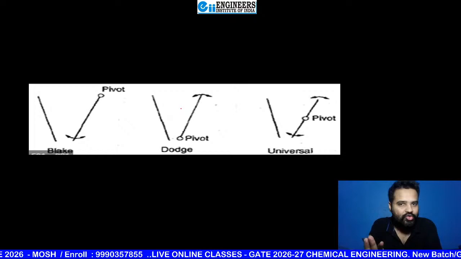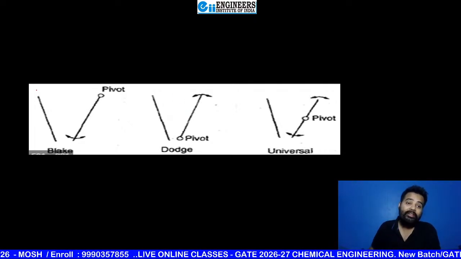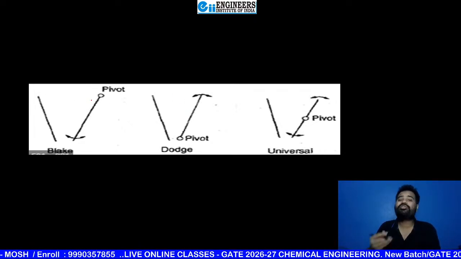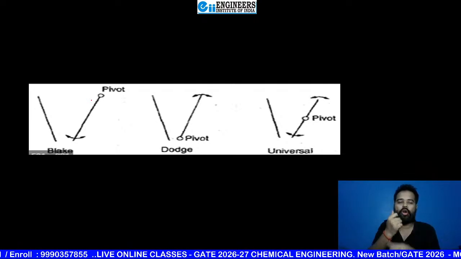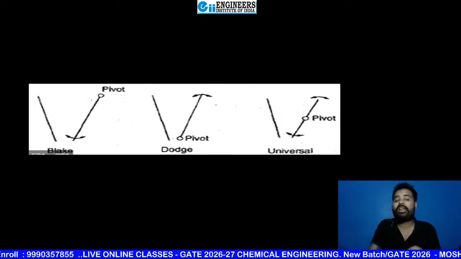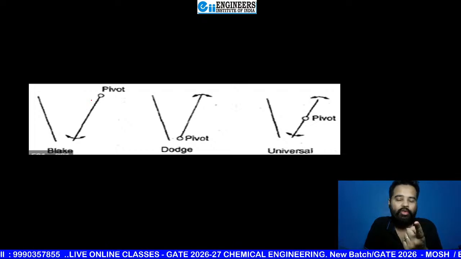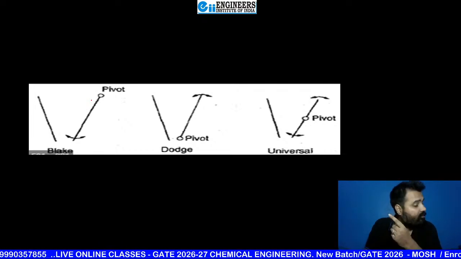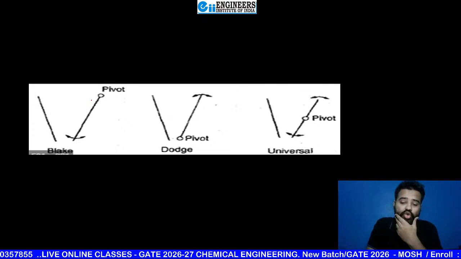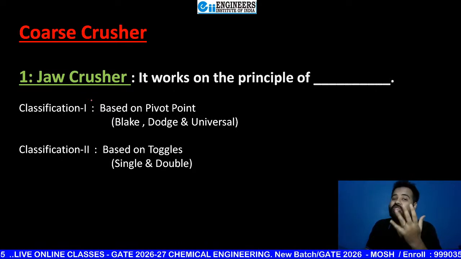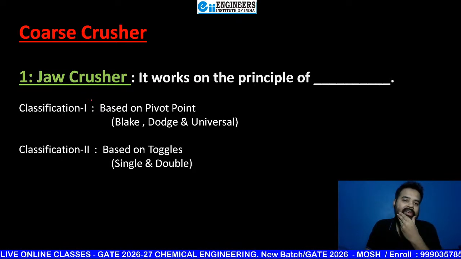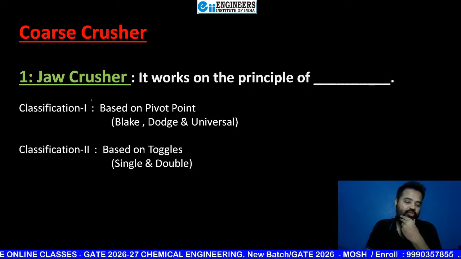So first see what is the pivot point. In all types of jaw crusher, my dear students, these are jaws. What is jaw? Jaw, jabda. This is jaw, just like your jaw. Just tell me how many jaws you have, one or two? Tell me everyone. How many jaws do you have? Sudarshan says 2. Very good, beta.